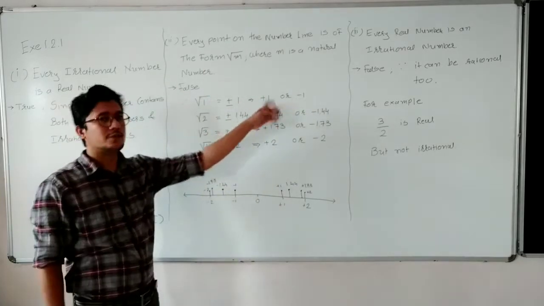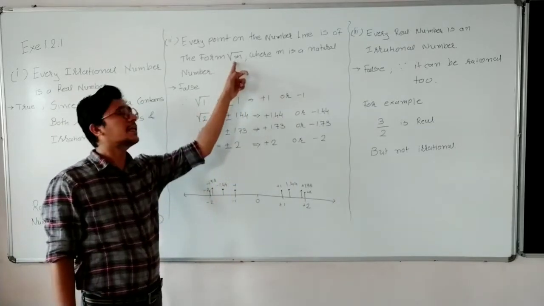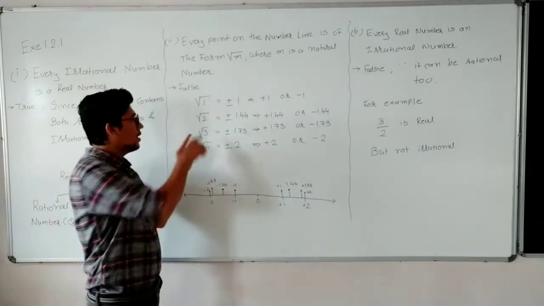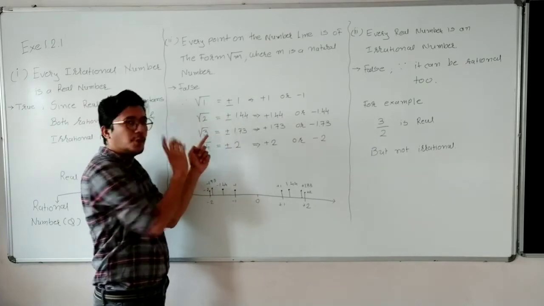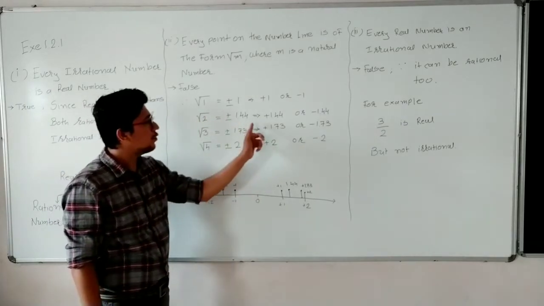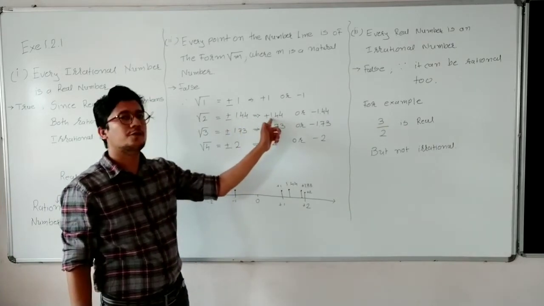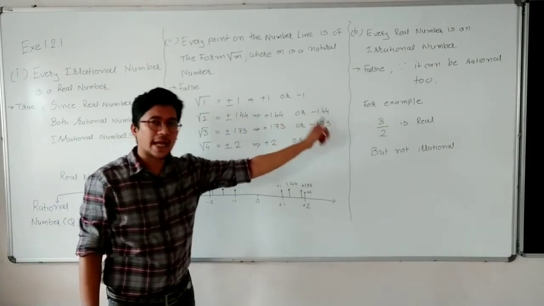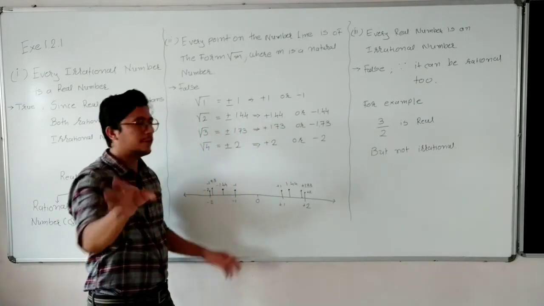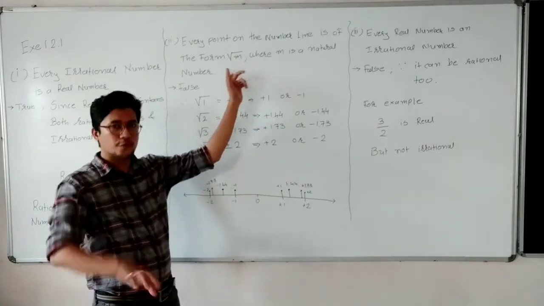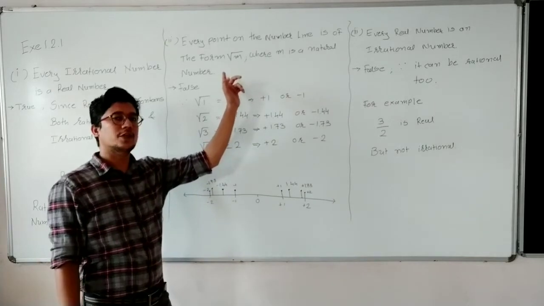So m equals 1 we have done. Second, let us take m equal to 2. Square root of 2 is approximately plus or minus 1.44. Either you take plus 1.44 or minus 1.44. So square root of 2 also we have done. Now move forward, take m equal to 3.